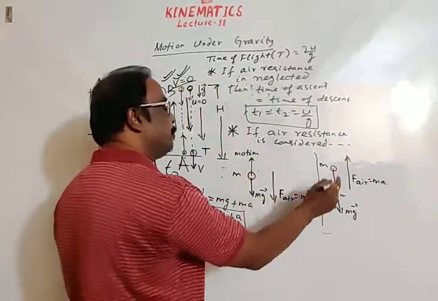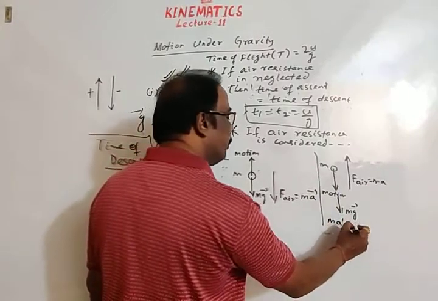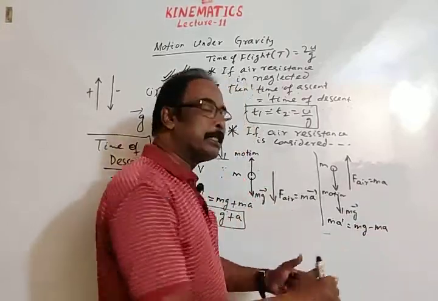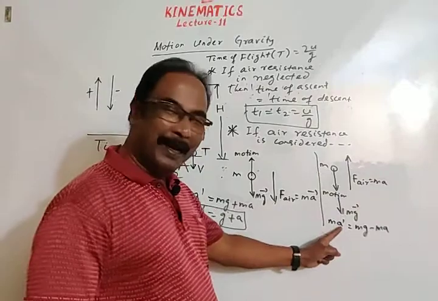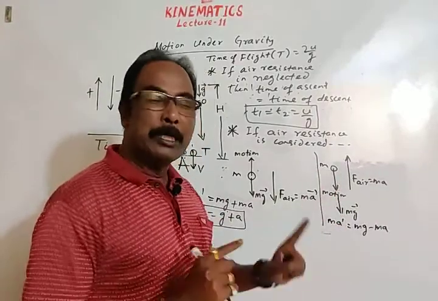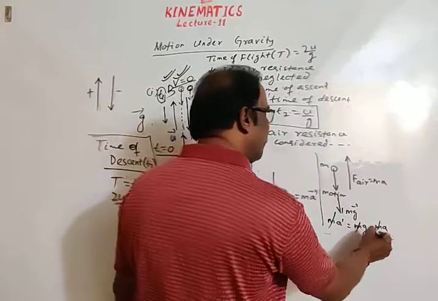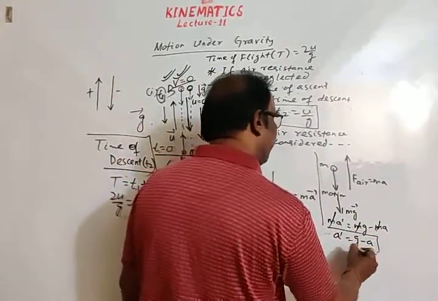In this case, the resultant force in downward direction is ma dash, downward force mg minus upward force ma. Since both are oppositely directed and the body is moving down, the resultant force must be in downward direction. Now acceleration is g minus a.